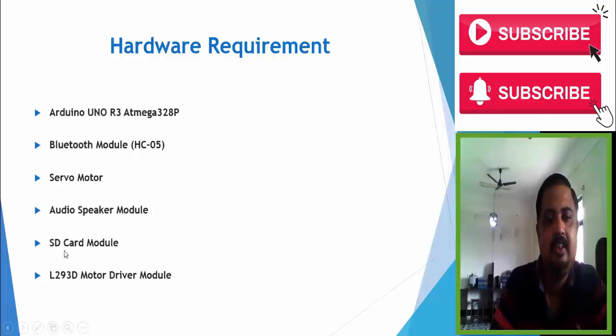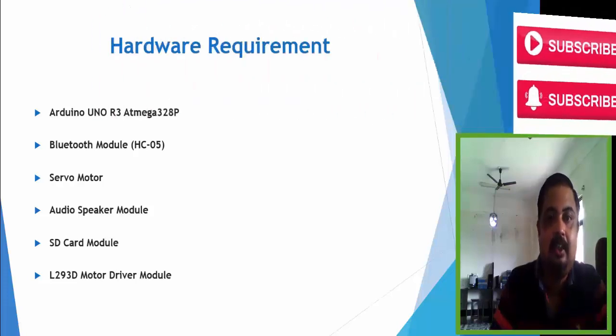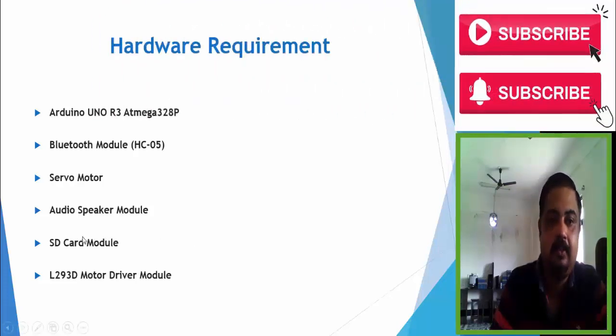Now an SD card module will be there, it works like a brain, so whatever question we send, whatever answer he has to give, it will be recorded and saved in the SD card module. And one motor driver module is also needed, because our robot is able to rotate, move left, move right, forward, everything. So to control that we need this motor driver module.